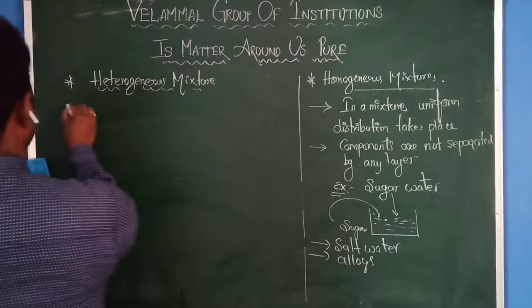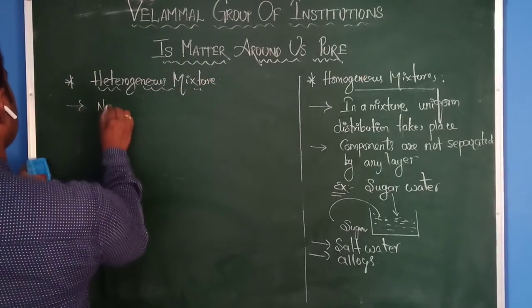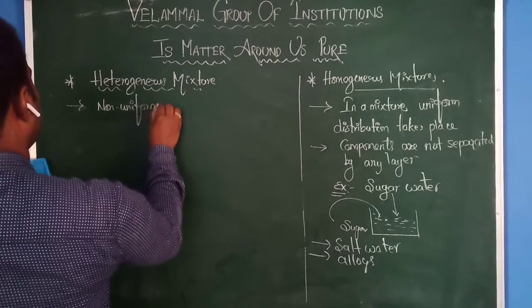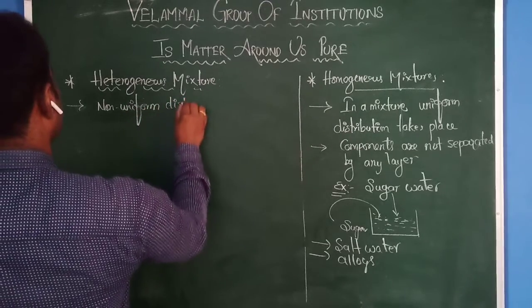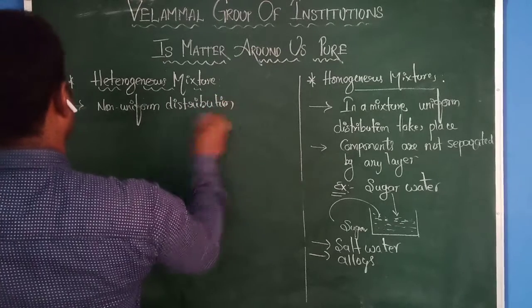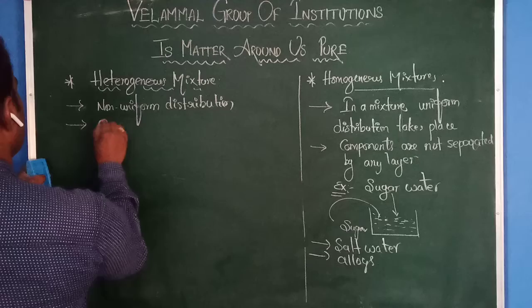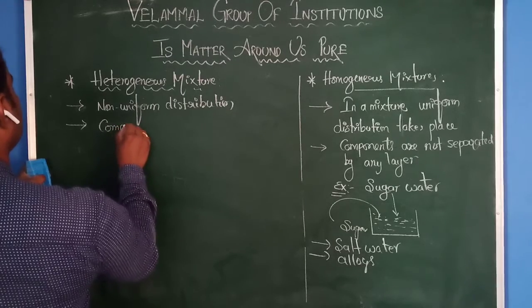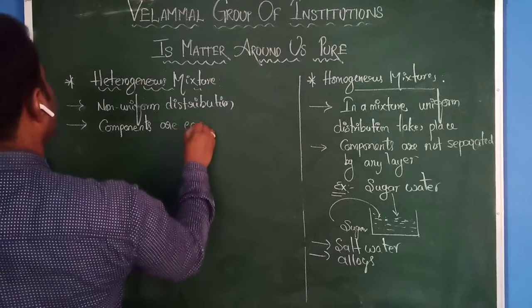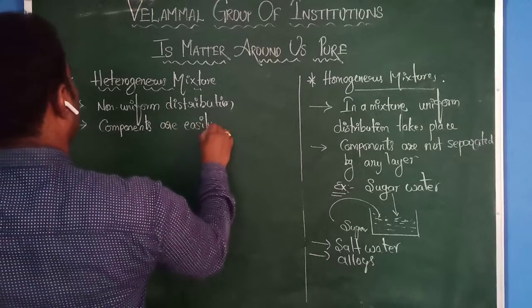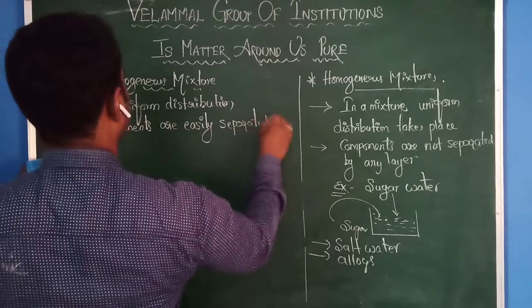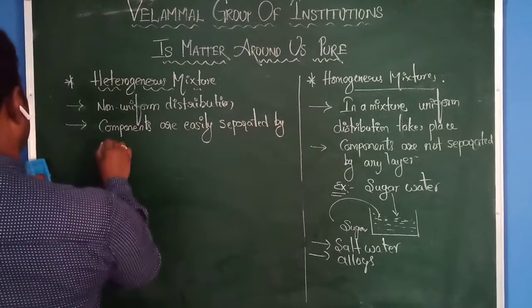Okay, the first one, non-uniform distribution. Second one, components are easily separated by a layer. Easily separated by a layer.